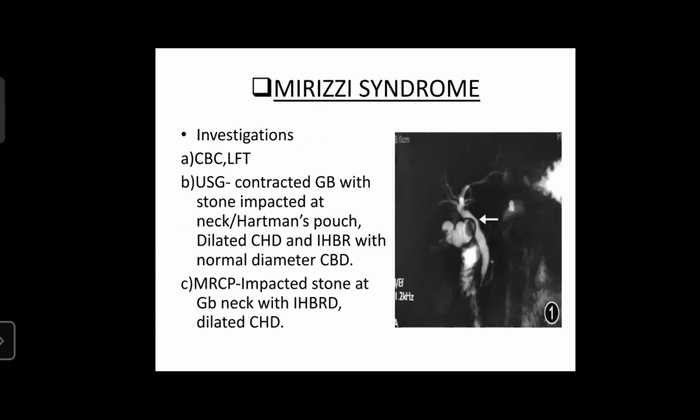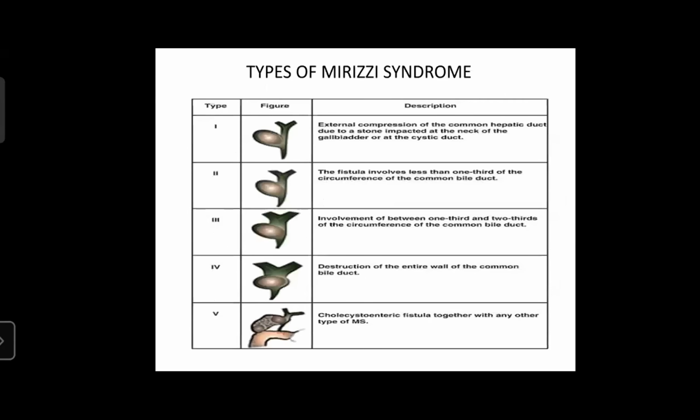Now, coming to Mirizzi syndrome, it is a complication of gallstone disease and a common presentation. USG will show a contracted GB with stone impact at the neck or Hartmann's pouch, dilated CBD with intrahepatic biliary radical dilatation, and a normal diameter CBD. An MRCP may show an impacted stone at the gallbladder neck with intrahepatic biliary radical dilation and dilated common hepatic duct. The treatment of Mirizzi syndrome also depends upon the type of Mirizzi syndrome.